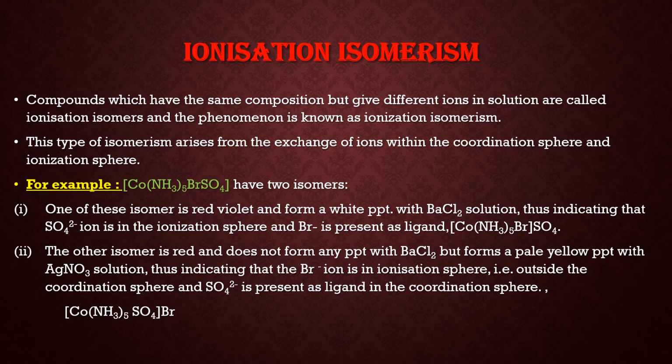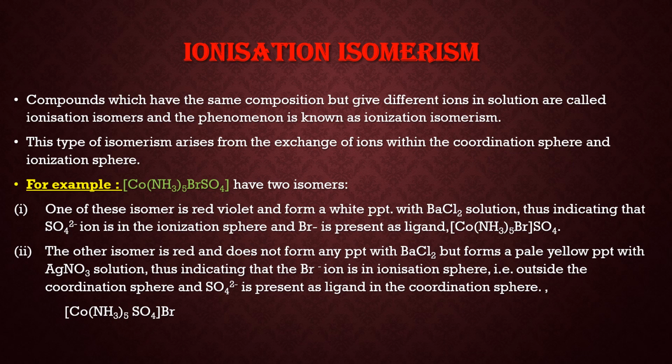Now, the first is ionization isomerism. Compounds having the same composition but giving different ions in solution are called ionization isomers, and this phenomenon is known as ionization isomerism. This type of isomerism arises from the exchange of ions within the coordination sphere and the ionization sphere. For example, pentaamine sulfato cobalt bromide. This compound has two isomers.